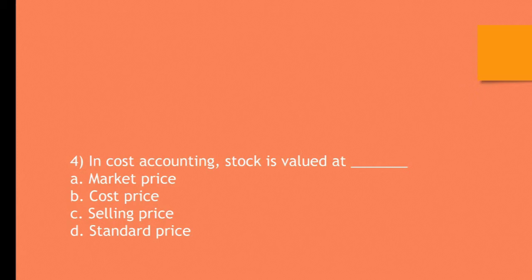Question number 4. In cost accounting, stock is valued at A. Market price, B. Cost price, C. Selling price, D. Standard price. The correct answer is B. Cost price. In cost accounting, stock is valued at cost price, but in financial accounting, stock is valued at market price or cost price, whichever is lower.